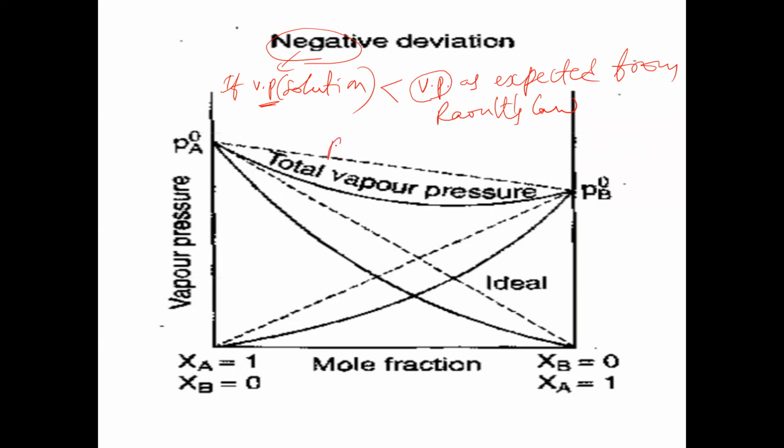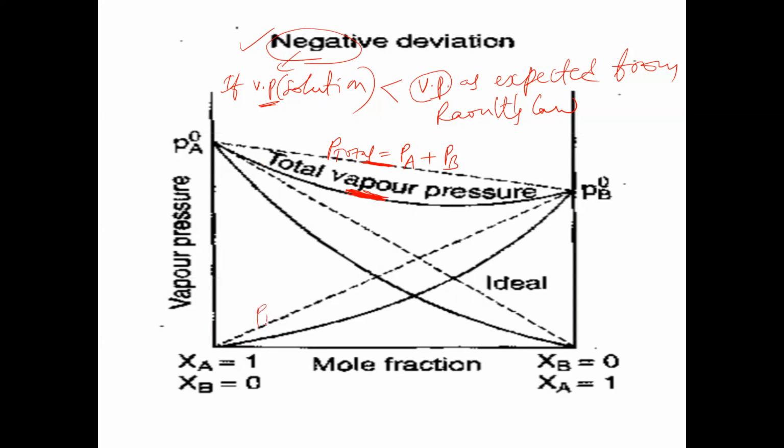See here, P total should be equal to the vapor pressure of liquid A plus the vapor pressure of liquid B according to Raoult's law. But here the observed value of total pressure is less than what is expected from Raoult's law. This one is observed. That's why the observed total pressure is lesser than the total vapor pressure of the solution as per Raoult's law. That is why this type of deviation is called negative deviation.